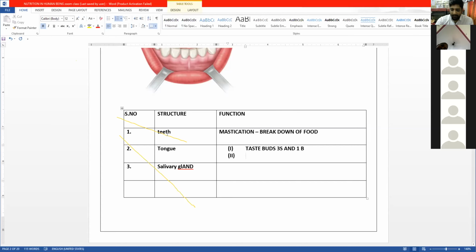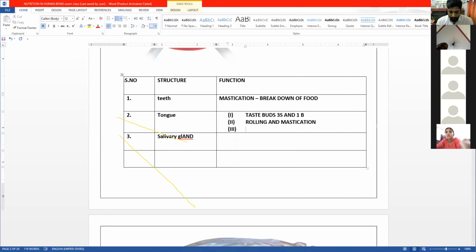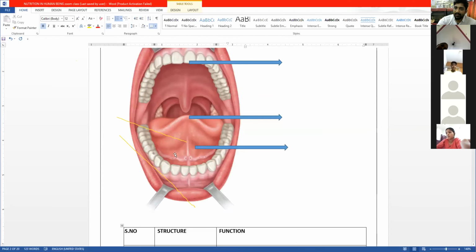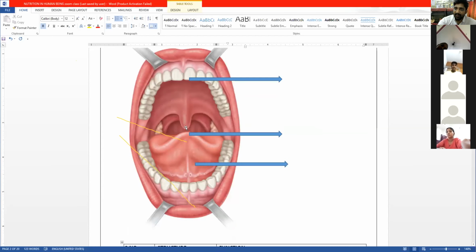Mute all of your audio. Next is rolling and mastication. As we see, the tongue helps in rolling the food, and proper mixing of the food with saliva. So as we have seen in the buccal cavity, that is the oral cavity, we find the structures teeth, tongue, and the salivary gland, and we have seen the functions of these.